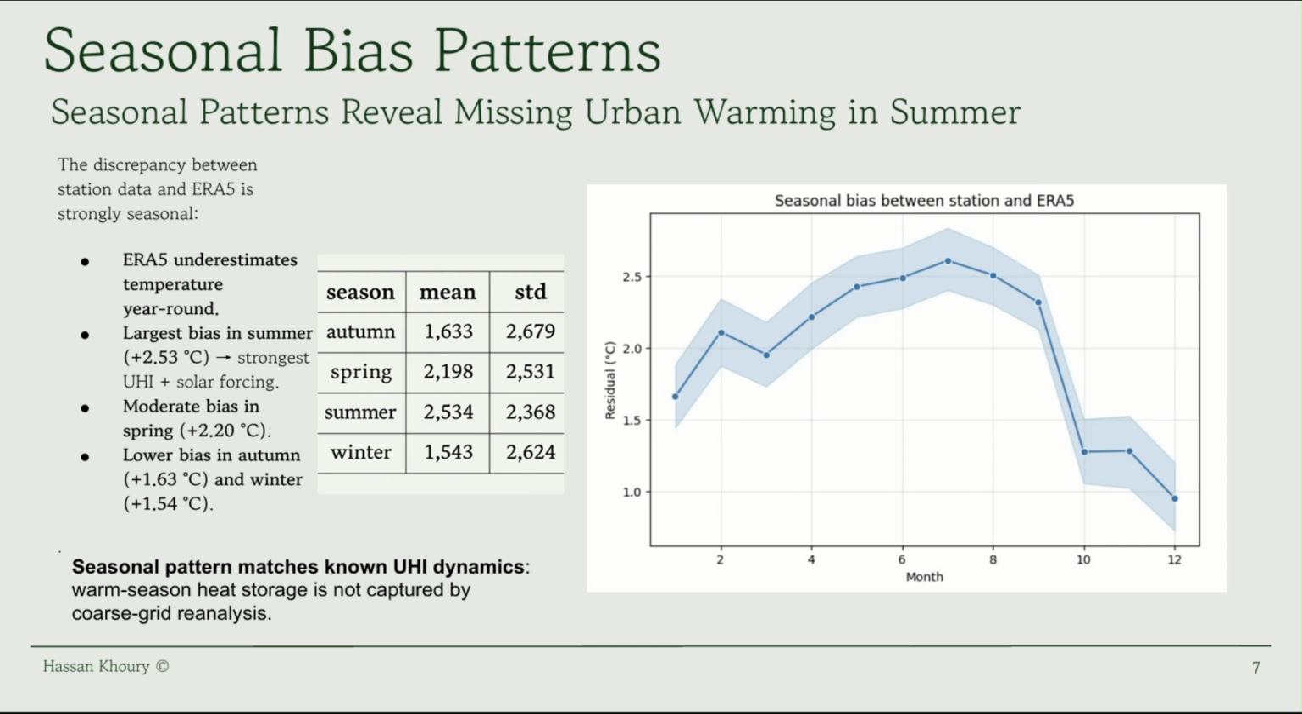This seasonal trend is confirmed here. The bias follows a perfect curve, peaking in summer at over 2.5 degrees Celsius. ERA5 creates a smooth grid that fails to capture the intense localized warming of French cities during the summer, while the gap narrows significantly in winter.